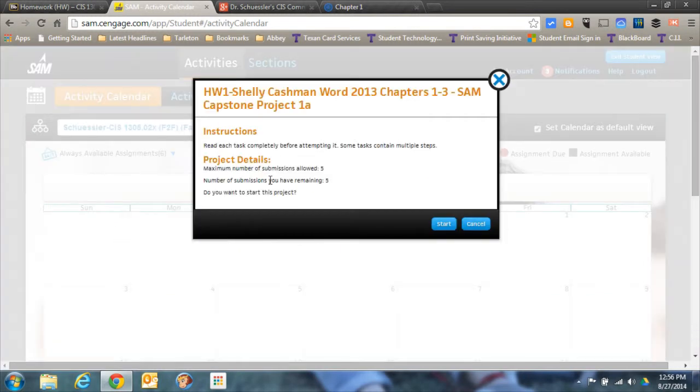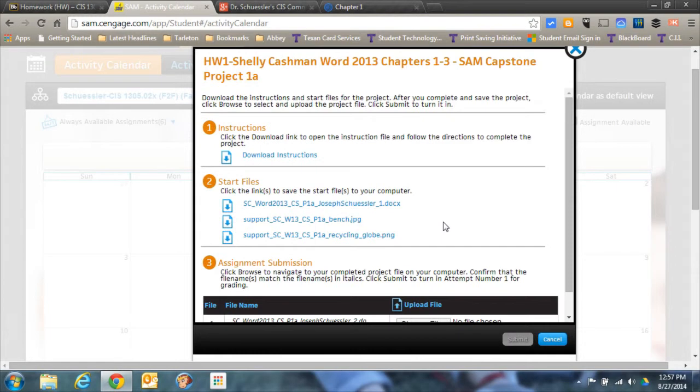I'm going to click on that, and it gives you instructions. Each task completed before attempting it, etc. You get 5 attempts. Basically you'll complete the assignment, upload the file, and it'll give you feedback about what you got correct and what you got incorrect. Once you've done that, you've got 4 more attempts. So take the information that you get back about what's incorrect, go back and correct it, and resubmit that file. So there's a real good chance that you should do very well on your homework assignments. In fact, you should get 100%.